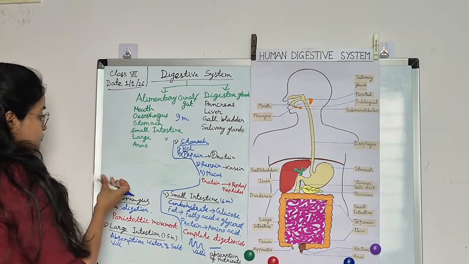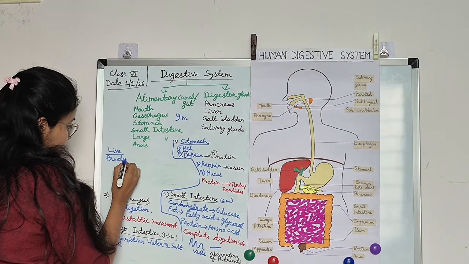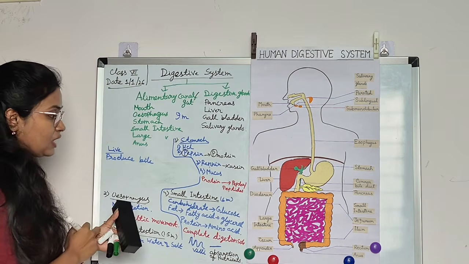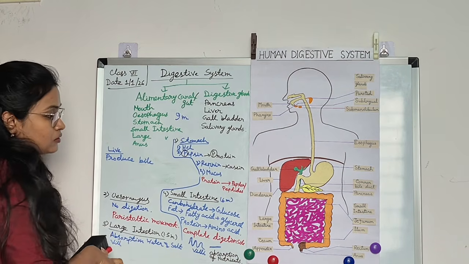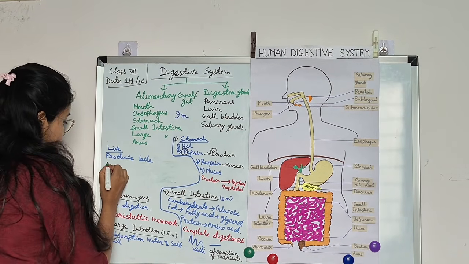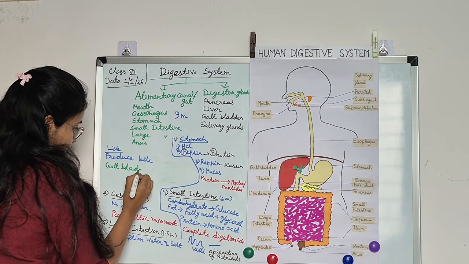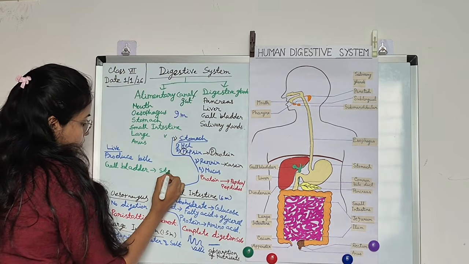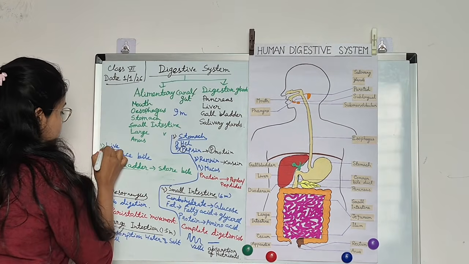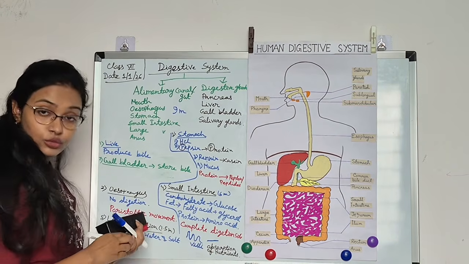The liver produces bile, and after that the bile is stored in the gallbladder. The gallbladder stores bile.